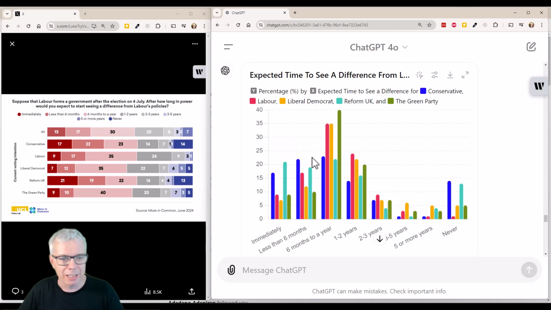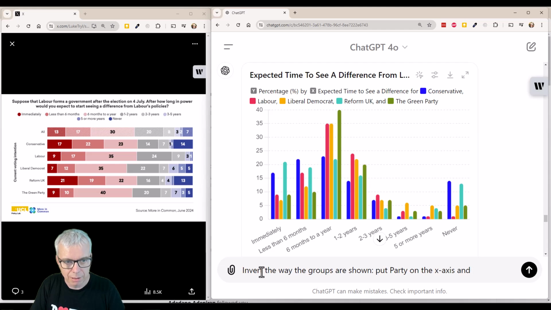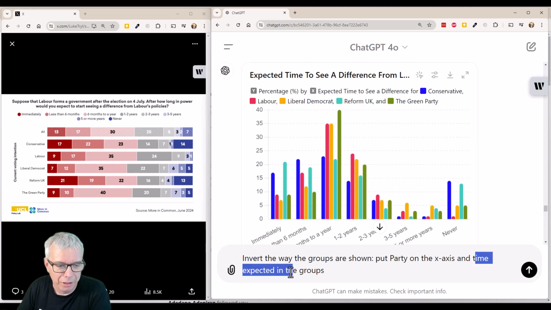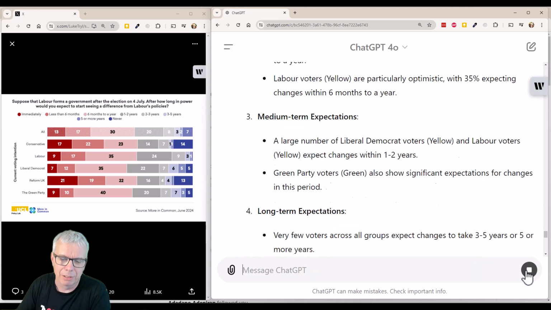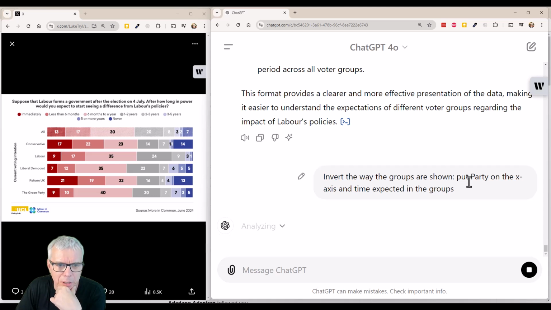Let's see if I can get it to invert the grouping. So party is on the x-axis and time is on the y-axis. Invert the way the groups are shown. Put party on the x-axis and time expected in the groups. You see, I don't even know what the language is to describe that. I also don't know what field it called it. So I'm giving it a vague instruction here. I'll be quite impressed if it can pull this off.